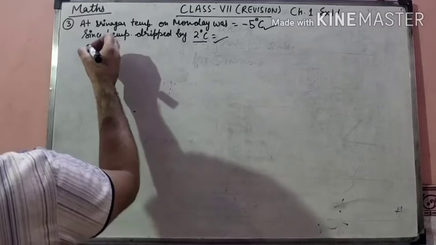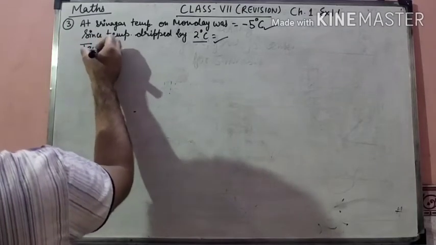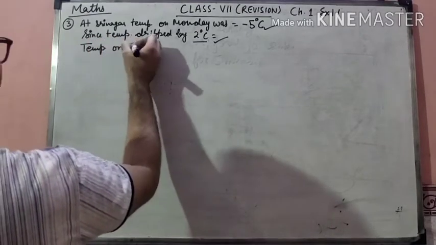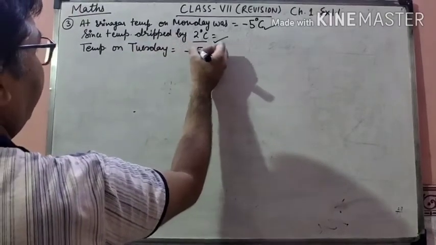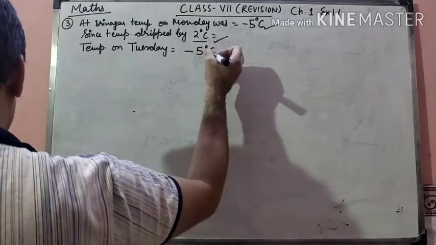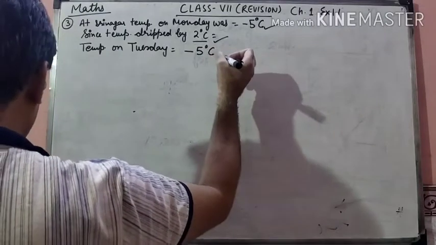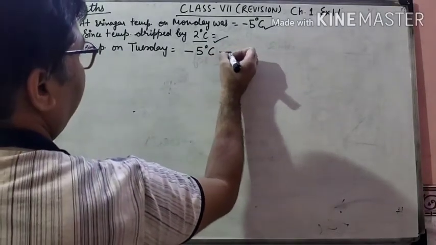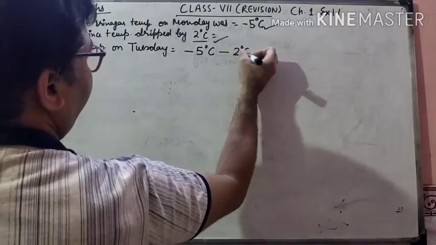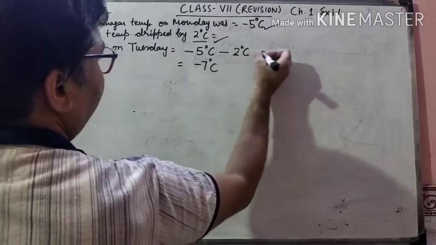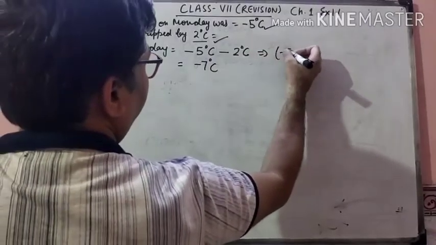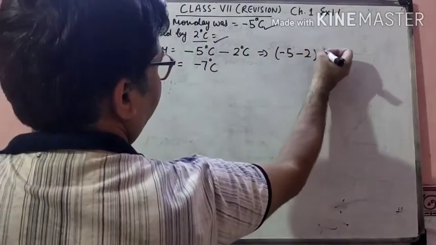So the temperature on Tuesday: when Monday was -5 degrees Celsius and it dipped by 2 degrees Celsius, -5 subtracted by 2, the result is -7 degrees Celsius.